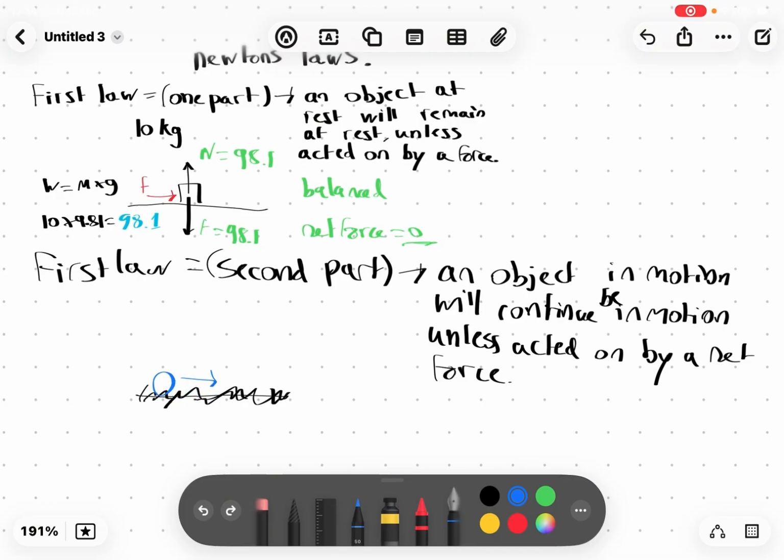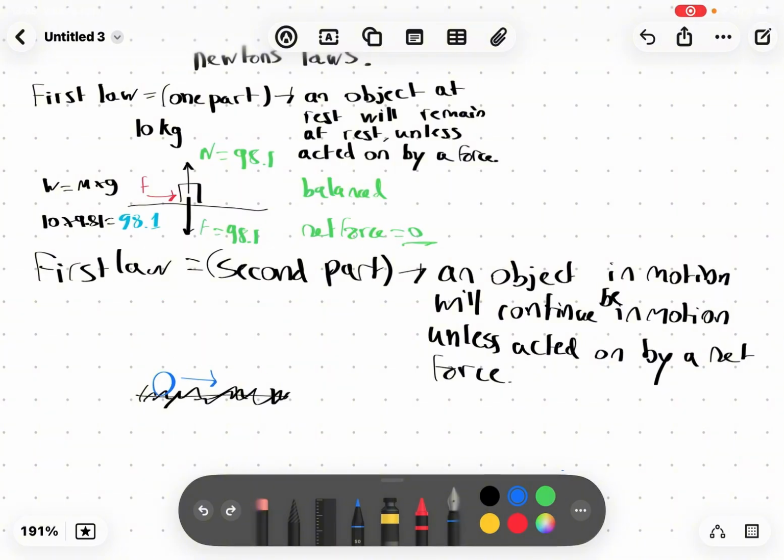The reason is, even though it's in motion, there's too much friction between the ball and the carpet, and friction opposes motion. Basically, it's the opposite of motion. Friction and motion are top enemies, because motion is moving and friction tells it to stop.